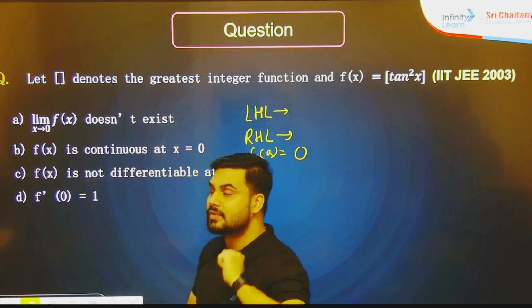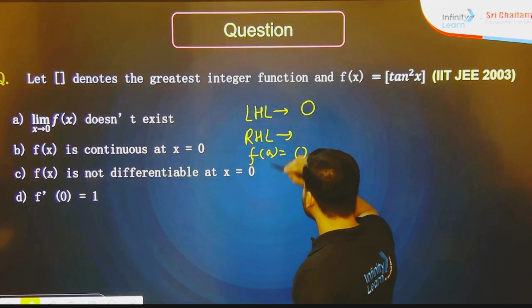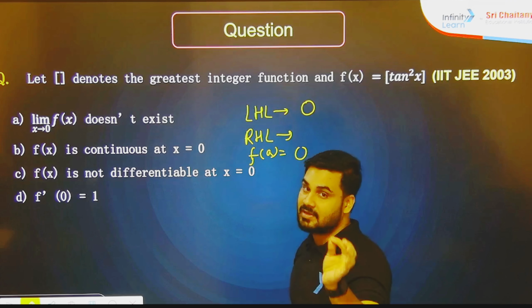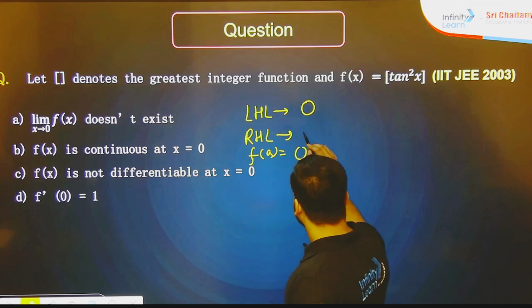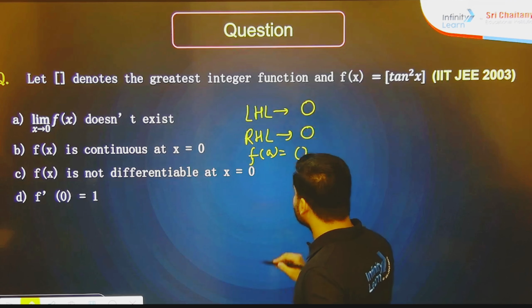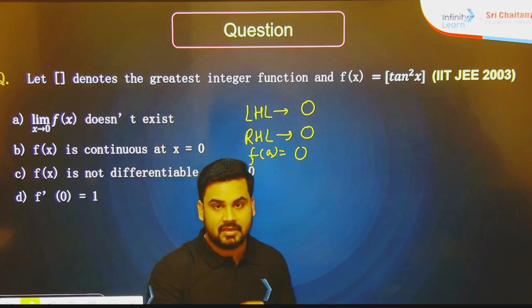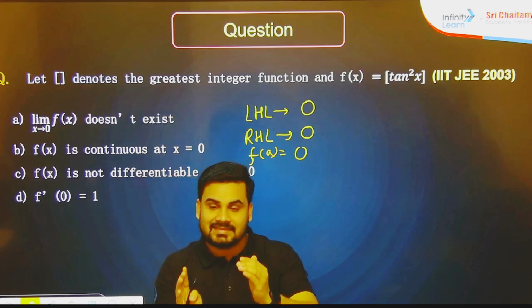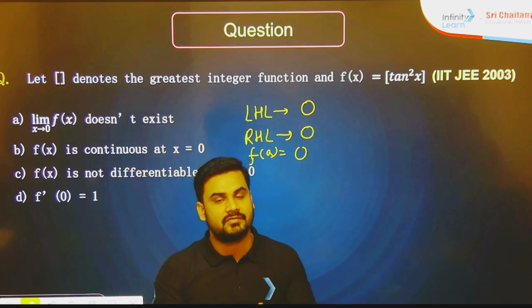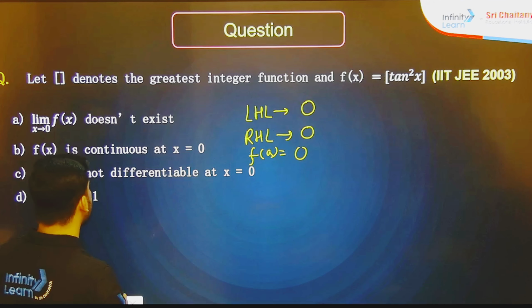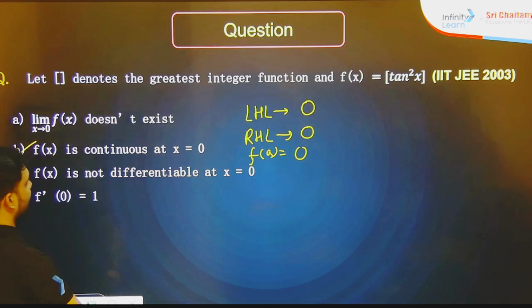So in the same situation, the LHL is also going to become 0, and the RHL too. So we can say that LHL is equal to RHL equal to f of a. So definitely here the function is going to be continuous at x equal to 0.